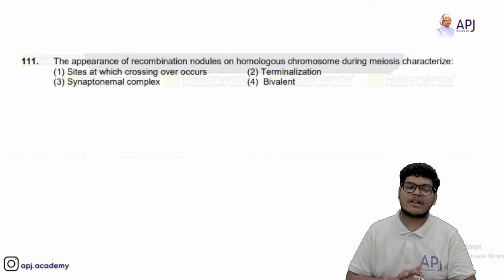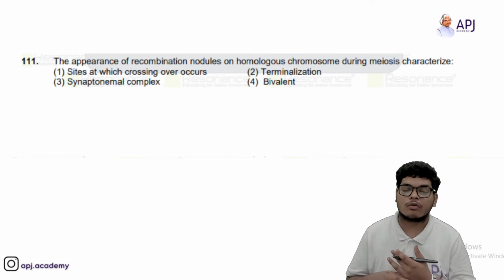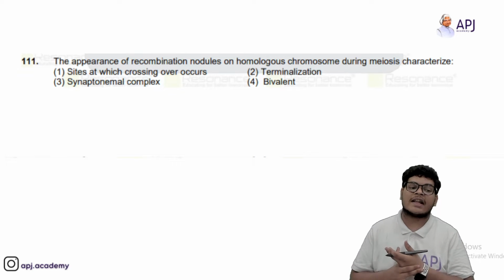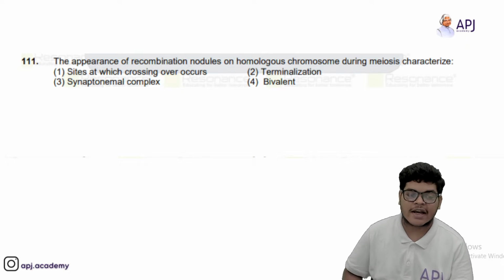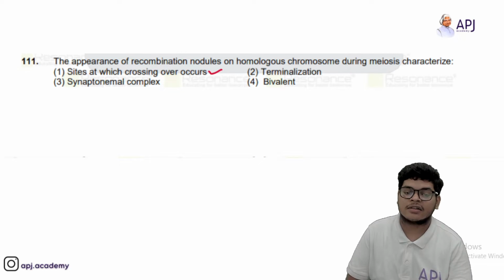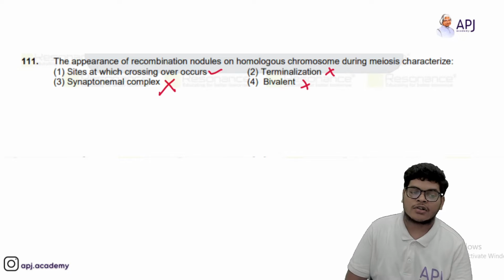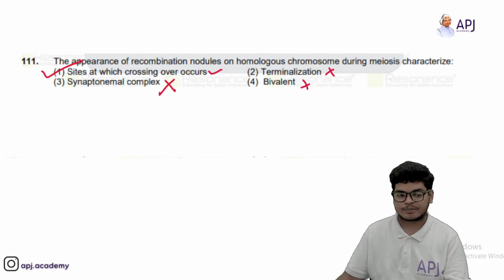Now we have the appearance of recombination nodules on homologous chromosomes during meiosis characterized. So sites at which crossing over occurs, yes. Terminalization, no. Bivalent, no. Synaptonemal complex, no. So answer should be first option.